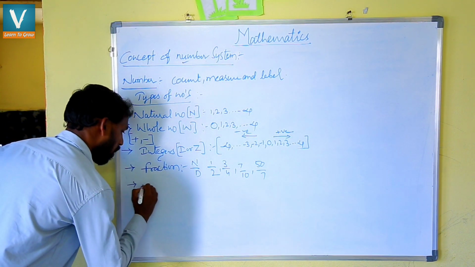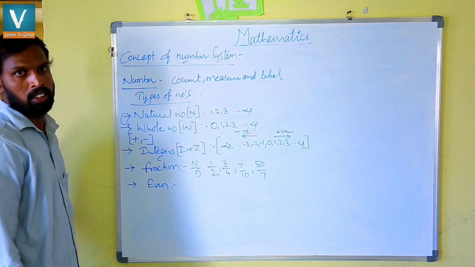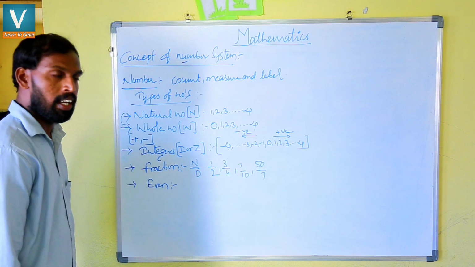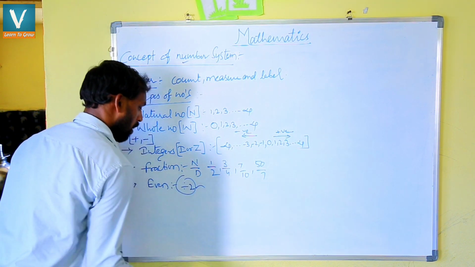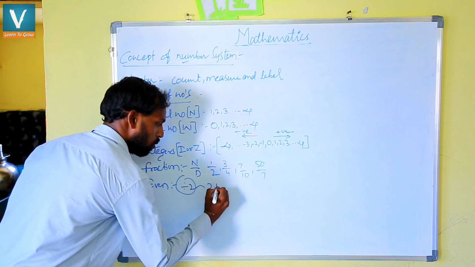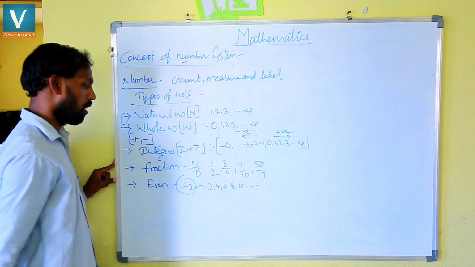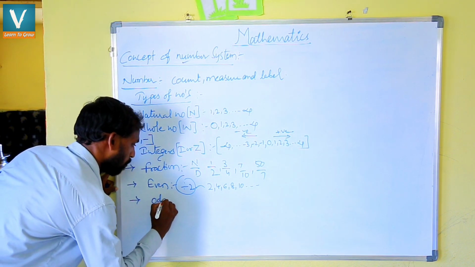Then we have to know about even numbers. What is the meaning of even number? The numbers which are divisible by 2 are called even numbers. So what are the even numbers? 2, 4, 6, 8, 10, and so on. Next one is odd numbers.